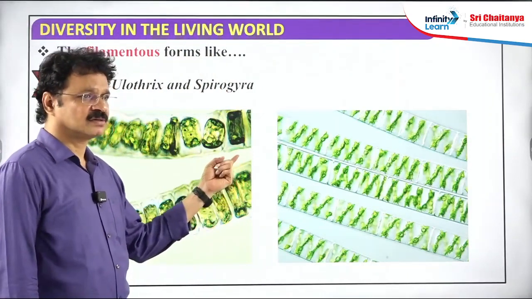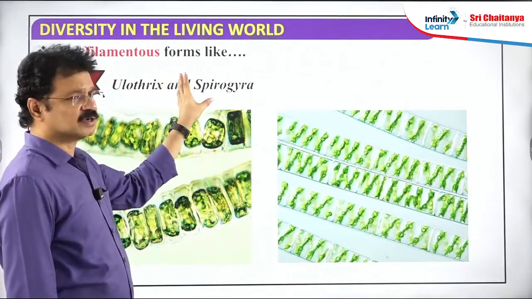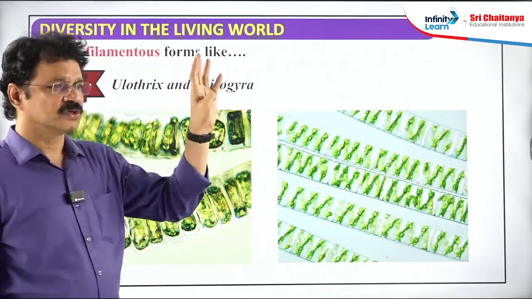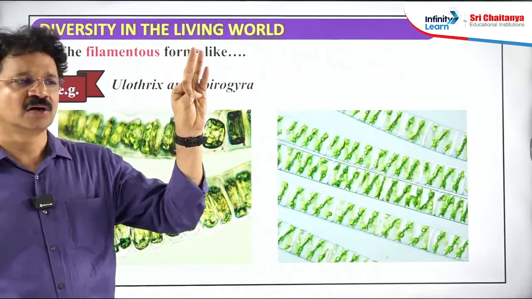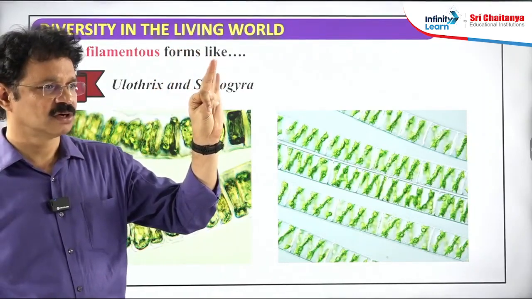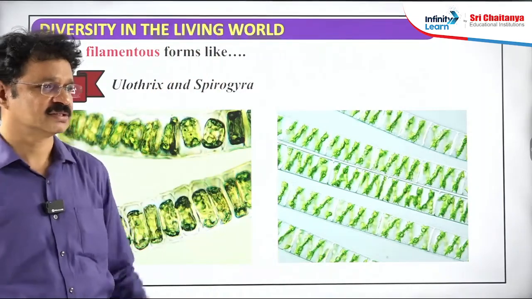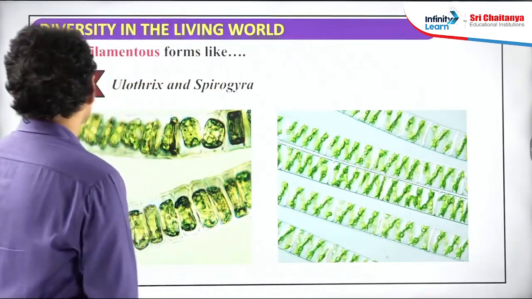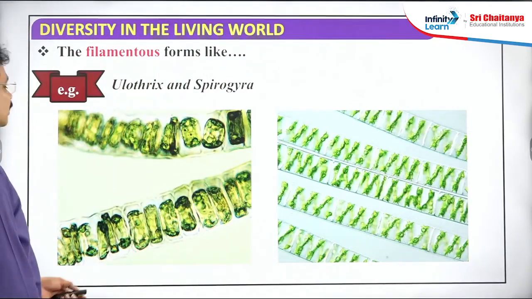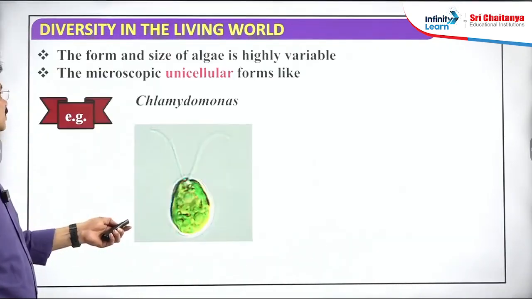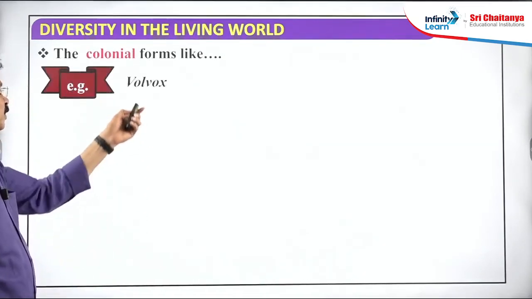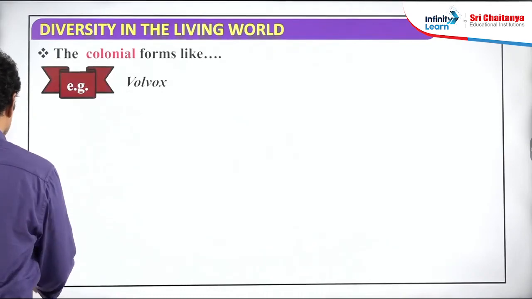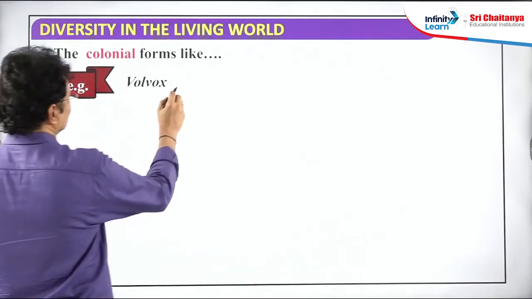Once recollect the three types of algal forms: unicellular, colonial and filamentous. An example for unicellular is Chlamydomonas. For colony, Volvox, and one more example is there.